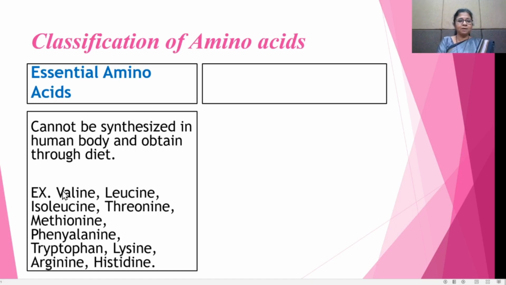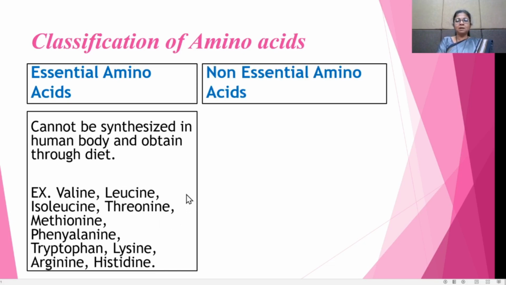For example, valine, leucine, isoleucine, threonine, then methionine, phenylalanine, tryptophan, lysine, arginine, and histidine. These are the essential amino acids which are obtained from the diet, because this type of amino acid is not synthesized in our human body.